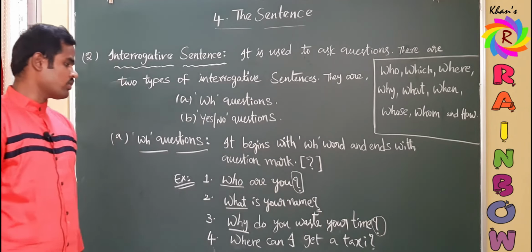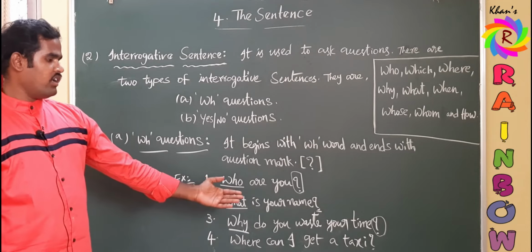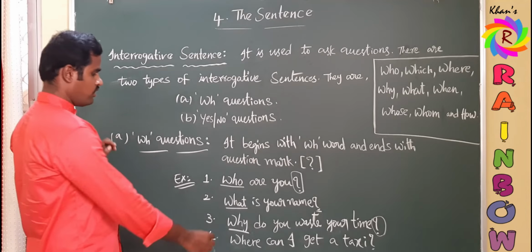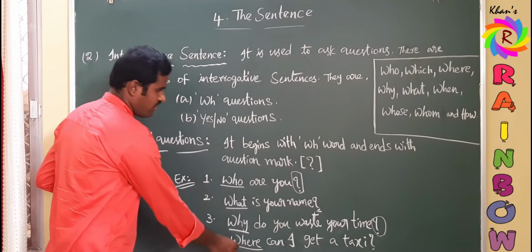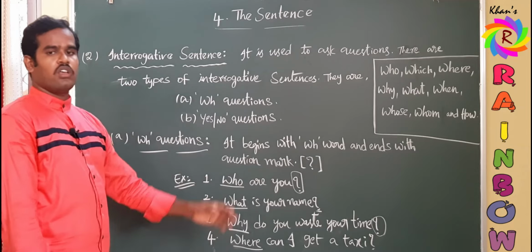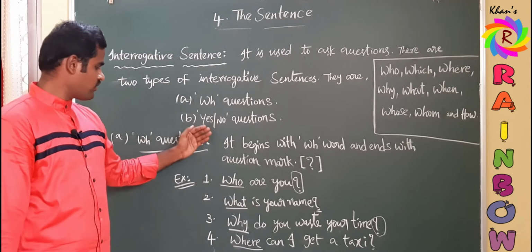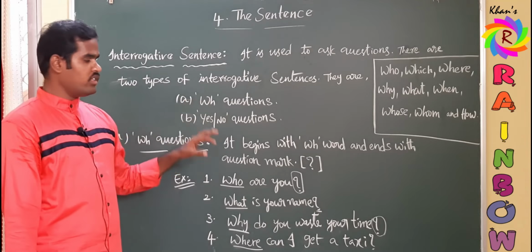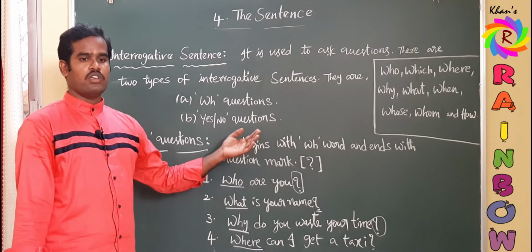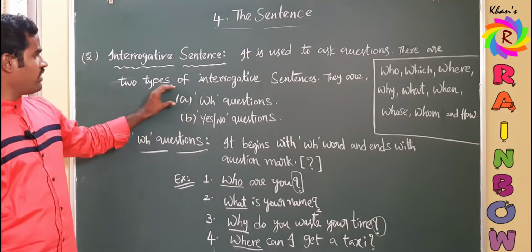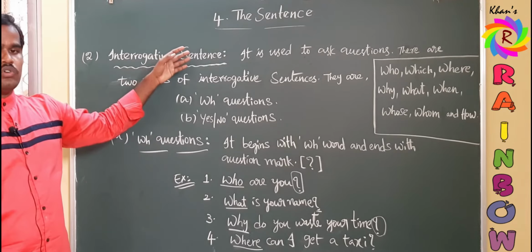And coming to the fourth one, where can I get a taxi? What is the WH word here? Where, and it is ending with a question mark. There are answers for all these four. So in this way we can write WH questions. This is the first type of interrogative sentence.